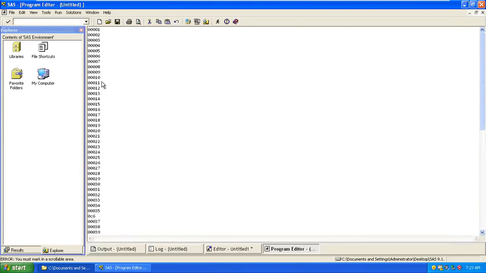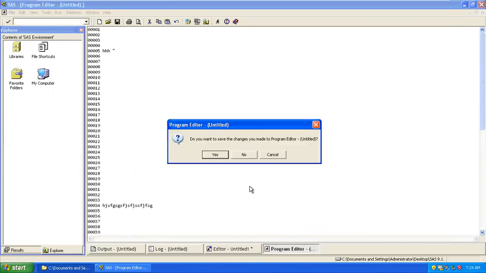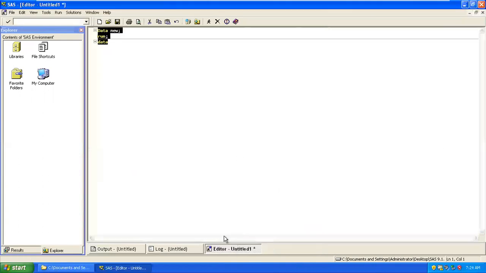Let's say something is written over here, and people want to copy the same line from here to after this line, so they can write some code over here. What will happen is this particular line's data will get copied to this particular line by default. But generally it's a bit difficult to use, so we don't use it. And this is the default editor window which we use, called the enhanced editor window.